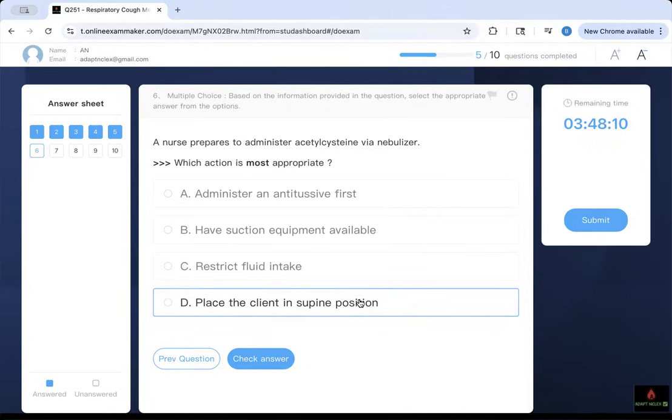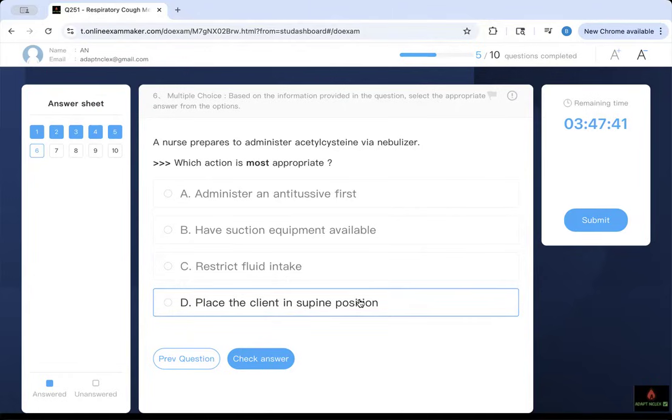Administer an antitussive first, right? Have suction equipment available. Reduce fluid intake. Place the client in the supine position. Which one do you think is most appropriate? Even if you don't know the answer choice, something should help you figure out the wrong ones. Think about it. Acetylcysteine. Which answer choice will you pick? Just stop the video. Pick one. And then before you pick, think about it.